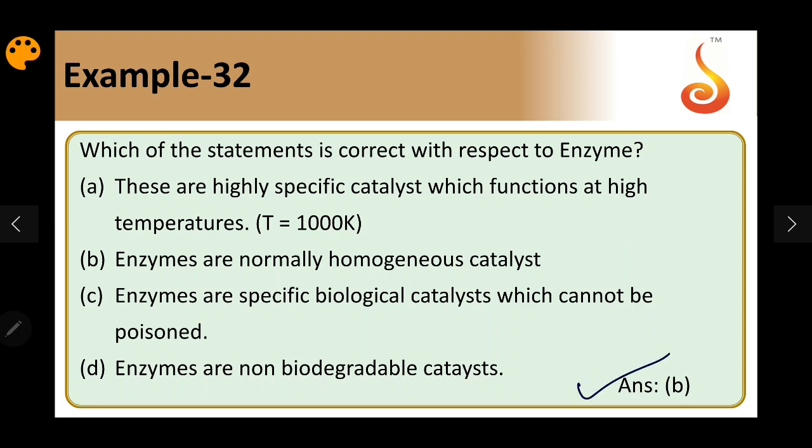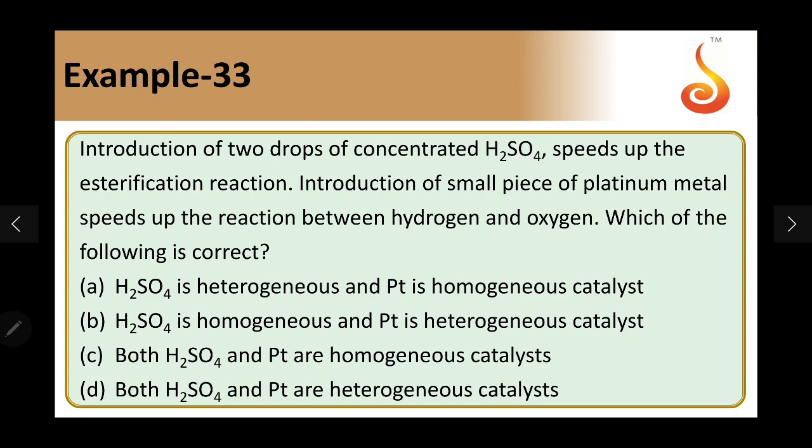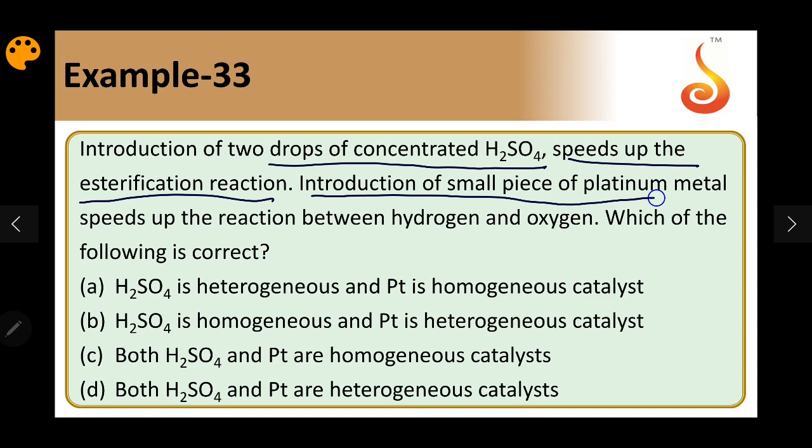Example 33. Introduction of 2 drops of concentrated sulfuric acid speeds up the esterification reaction. In the same way, introduction of a small piece of platinum metal speeds up the reaction between hydrogen and oxygen. Which of the following is correct?